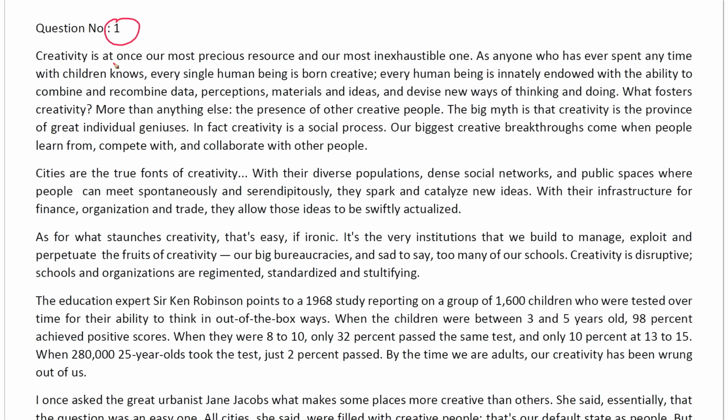So when you start your verbal section, what you need to understand is how you're going to go ahead with this section. I don't have to read this entire paragraph. Just understand this. Creativity, great, you have creativity in here. What else do you have? Creativity is here too. Now what do you have? Some Robin and all is being talked about. Now what else do you have?